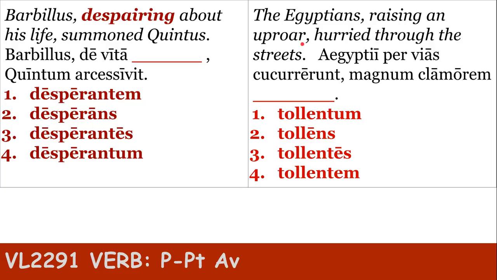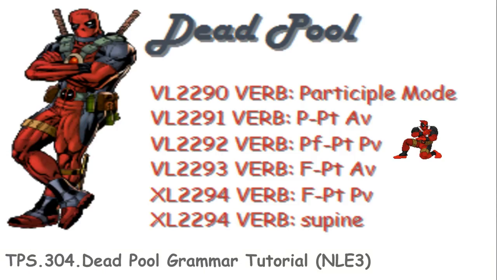The Egyptians raising an uproar, so therefore the Egyptians would be the antecedent. That's what it's referring to. Must agree in gender number case because participles are verbs that act as adjectives. So the present participle would be tolentes, because that would be nominative plural agreeing with Egyptians. So the Egyptians raising an uproar. Although it could be saying as the Egyptians while they were raising an uproar, if you took the verb conclamabant and took its tense and semantically imported it.